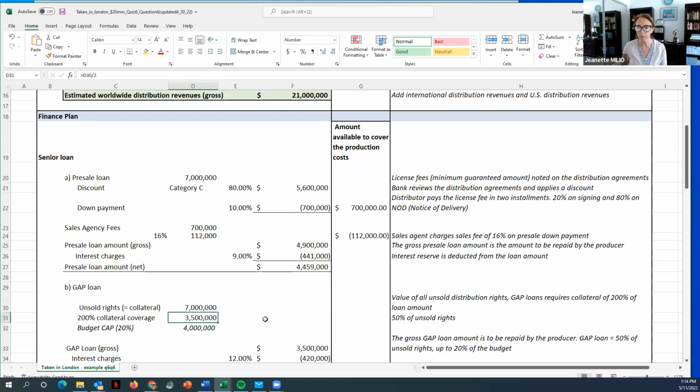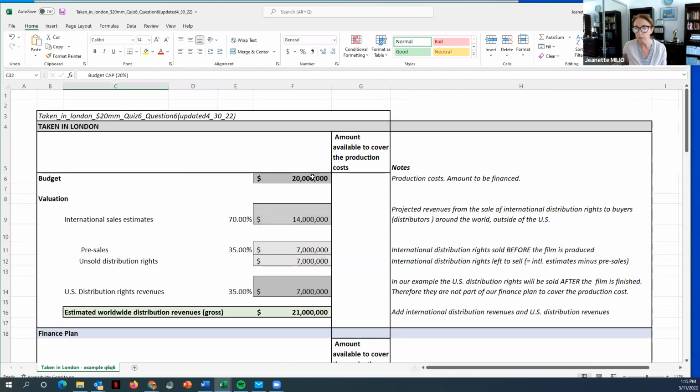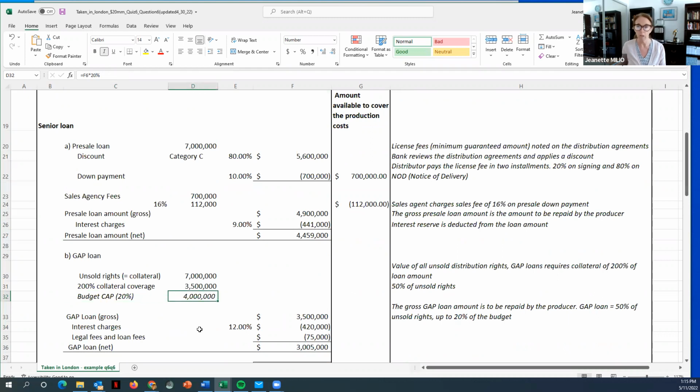So then the bank says, I'm only giving you half of that because I don't know if you're actually going to sell all $7 million of rights, and we do not want to take the risk in case you don't. So they're cutting this in half, and they're giving us a loan of $3,500,000. We're running a quick calculation to make sure the $3,500,000 is not more than the allowance of the 20% cap of the budget. So we're looking at how much is 20% of 20 million. 20% of 20 million is 4 million. We're under that. We're okay. So the bank will actually give us the 3,500,000 as a gross loan amount.